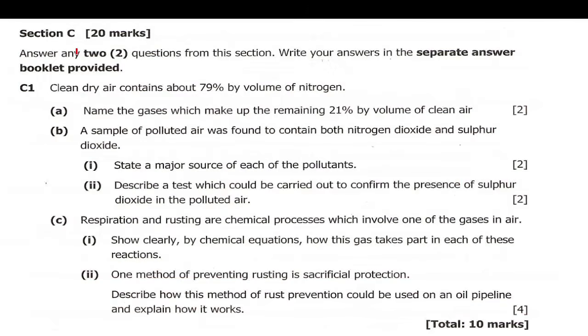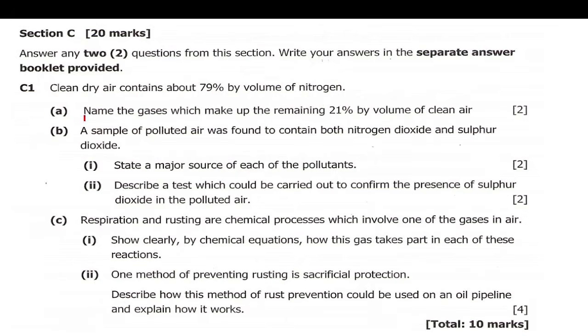So now we are in section C. Section C, 20 marks. It reads, answer any 2 questions from this section. Write your answers in the separate answer booklet provided. So C1 reads, clean dry air contains about 79% by volume of nitrogen.